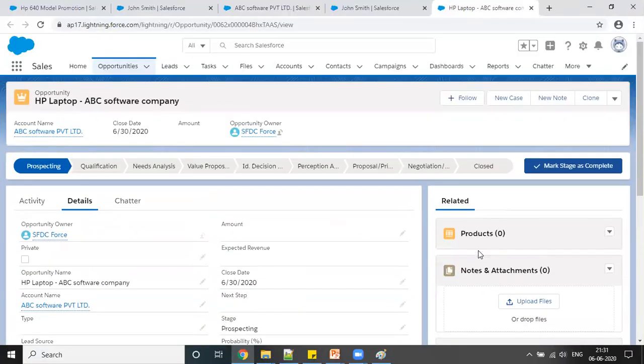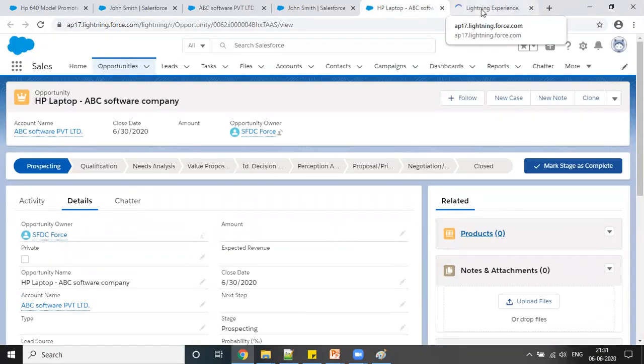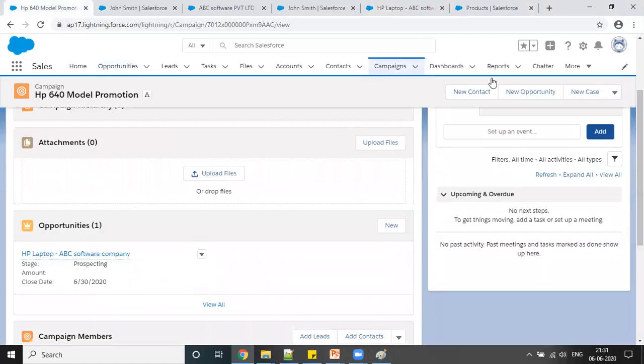You can see the product here. You can simply click on this, and we can go to the product object. So our product was the HP 630 model. I can create this new product here.